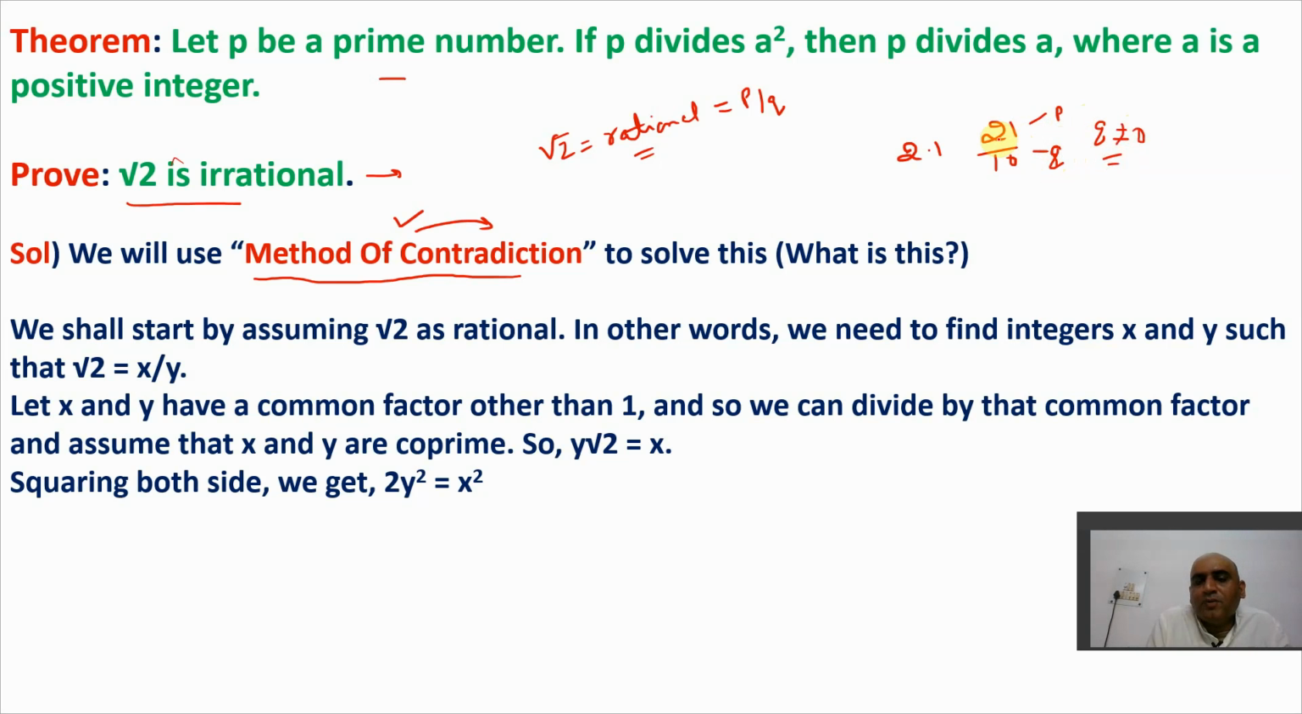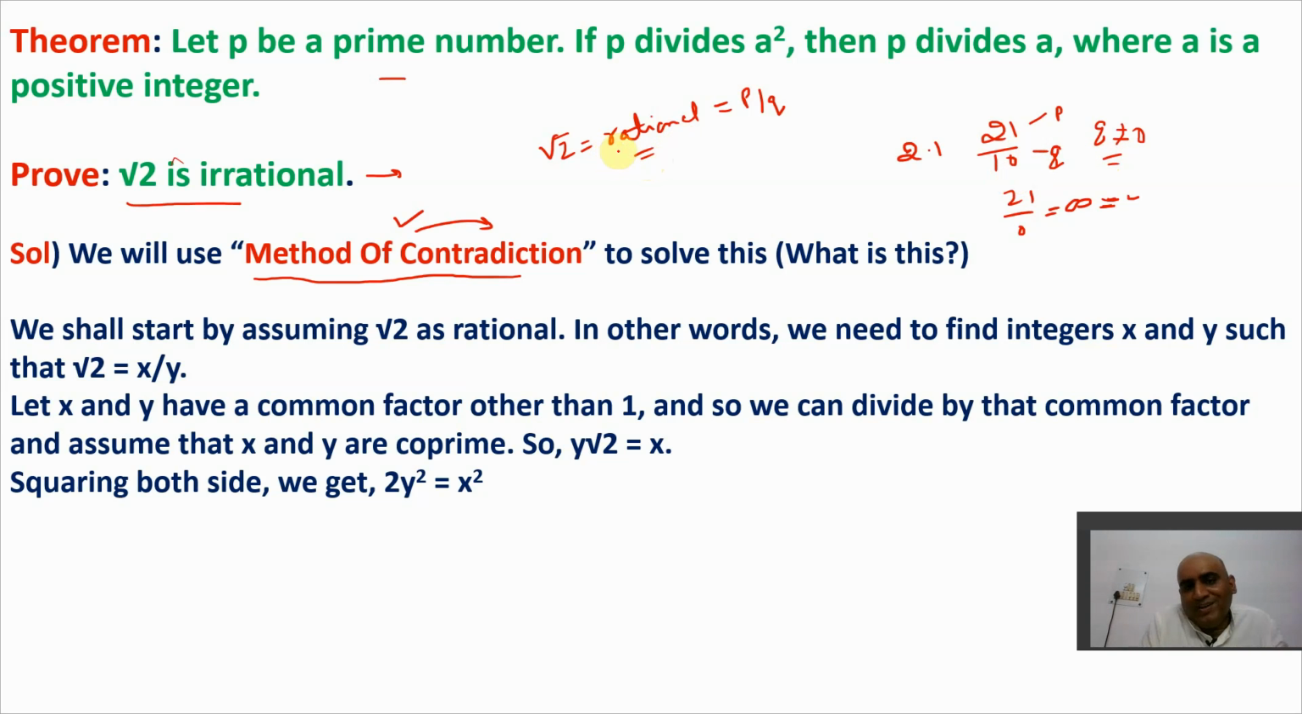In the denominator, 0 will never come, because anything divided by 0 becomes infinity, which is not possible, right? So the denominator should not be 0. I hope you get this point.